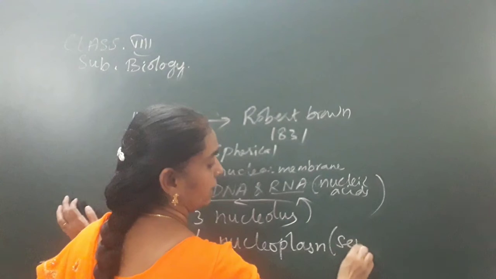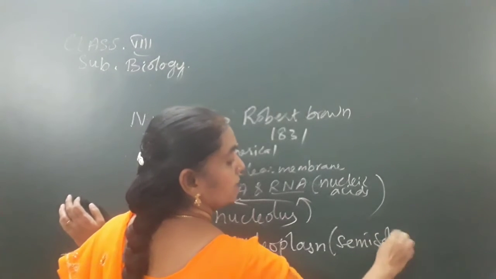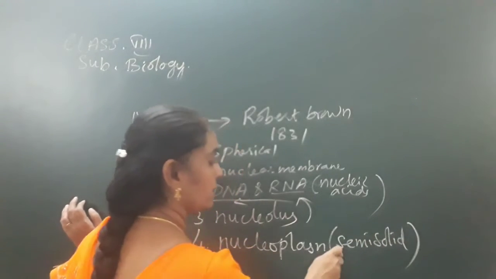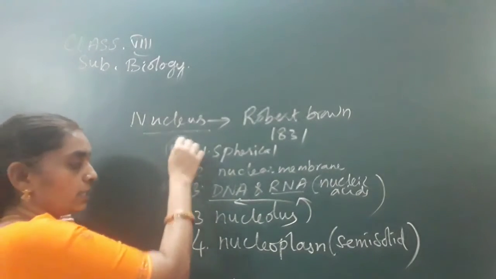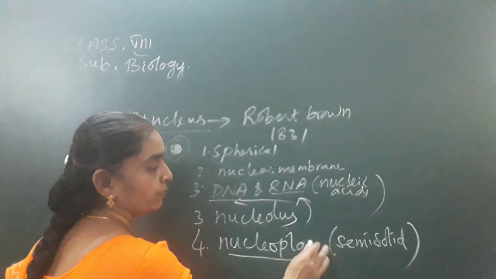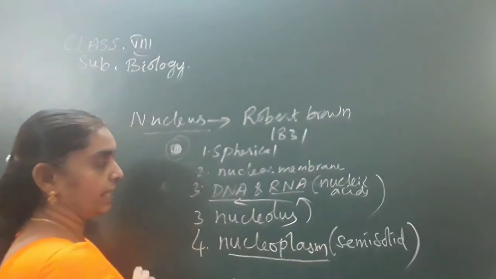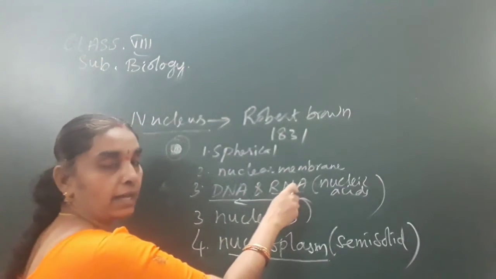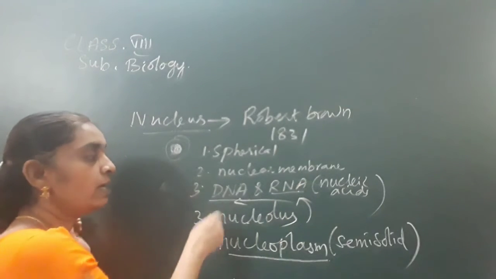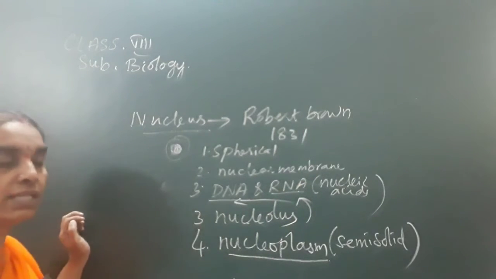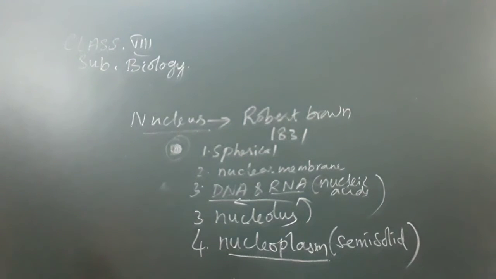It is a semi-solid structure present in the nucleus. Inside the nucleus there is a semi-solid structure called nucleoplasm, which contains DNA. Nucleolus contains RNA required for protein synthesis, and nucleoplasm contains DNA, which transmits the characters from one generation to another generation.